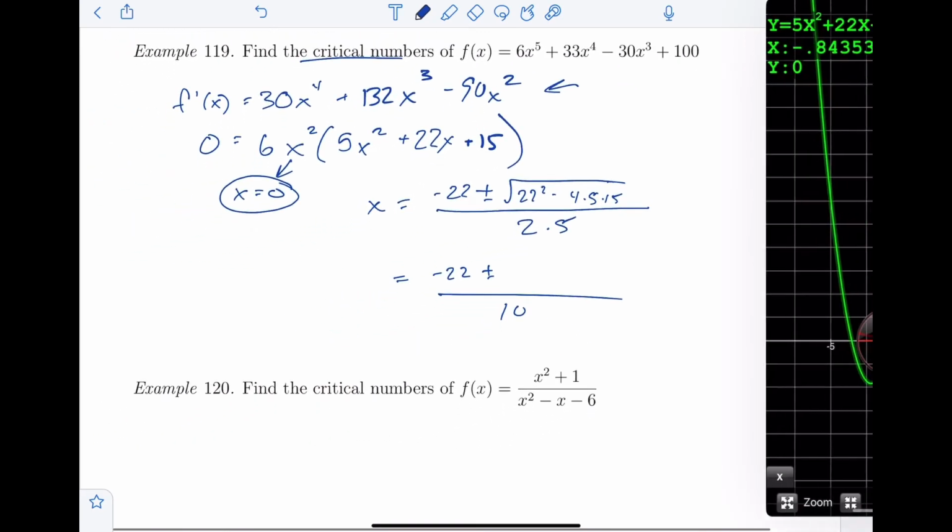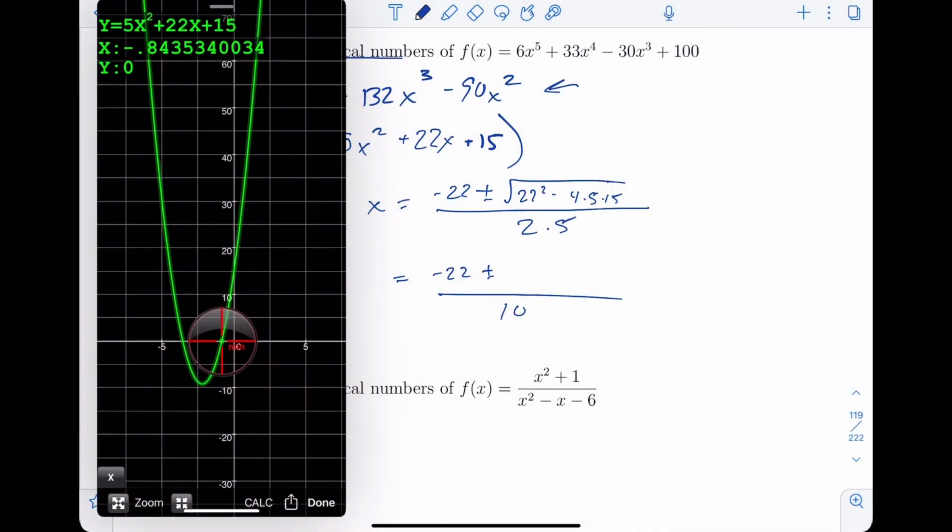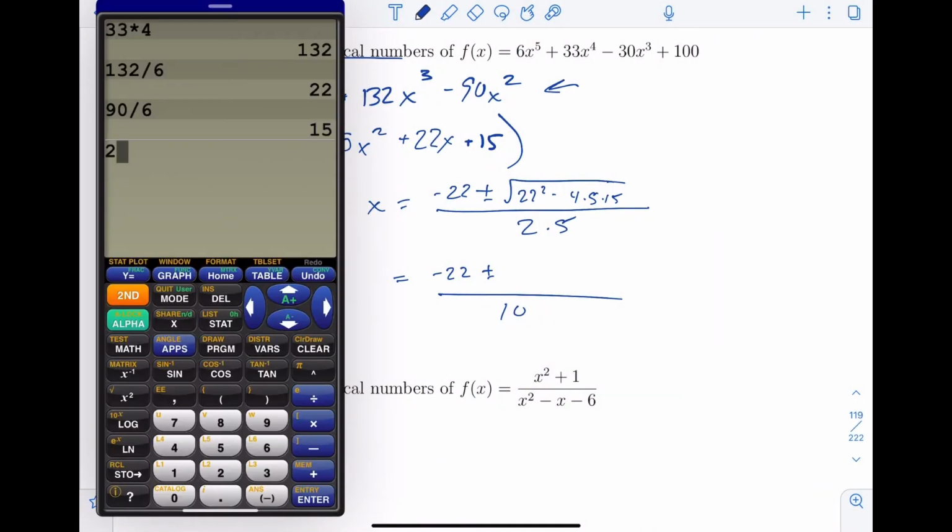Let's cheat. 22 squared minus 4 times 5 times 15 equals 184. Root 184.